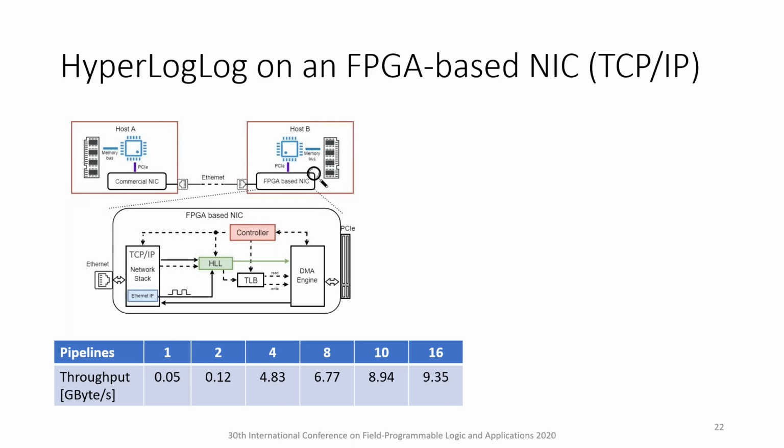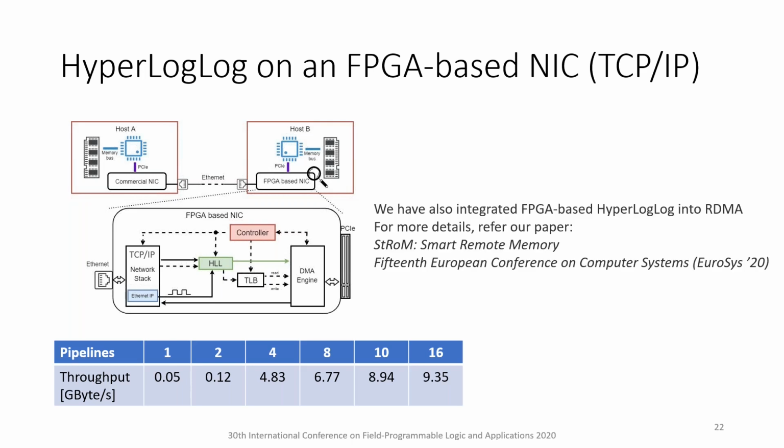Currently, HyperLogLog on a NIC can achieve a 35% higher processing rate than 16 CPU cores for the same statistical guarantees. This gives an idea of the potential of our HyperLogLog design in improving computational efficiency in cloud settings. We have also successfully integrated the proposed HyperLogLog accelerator in a 100G RDMA environment. For more details, please refer to the StRoM paper shown on the slide.